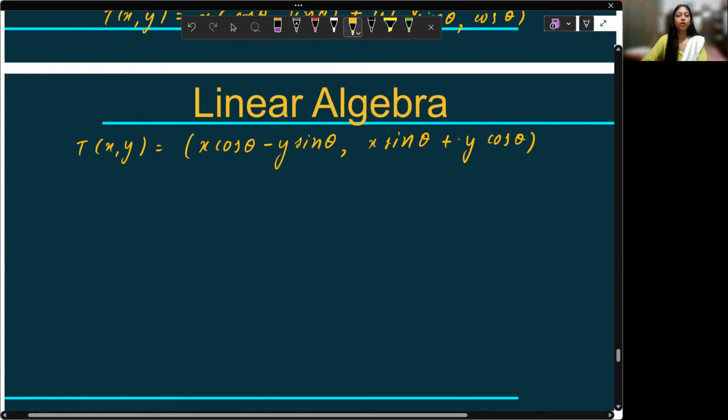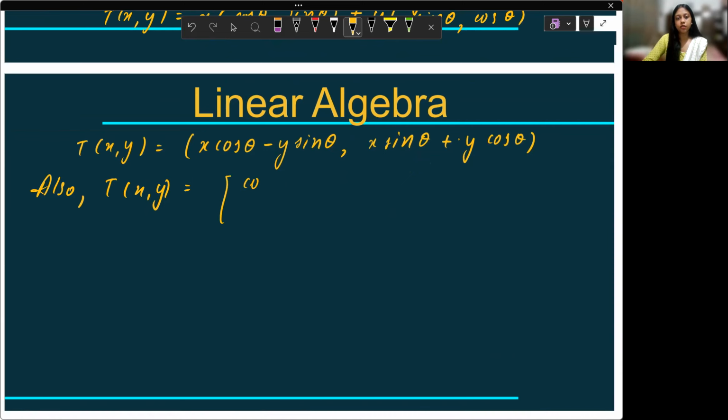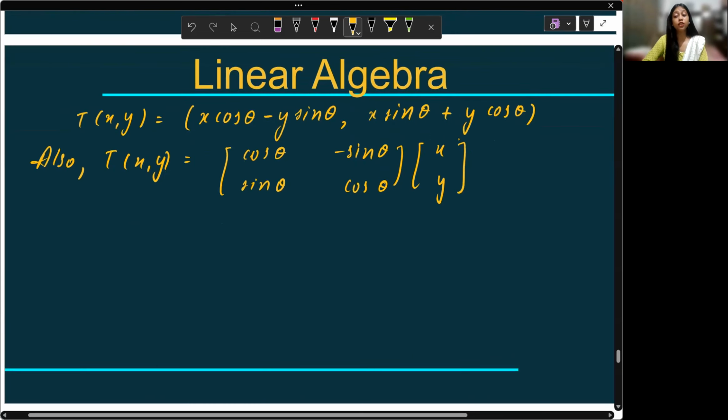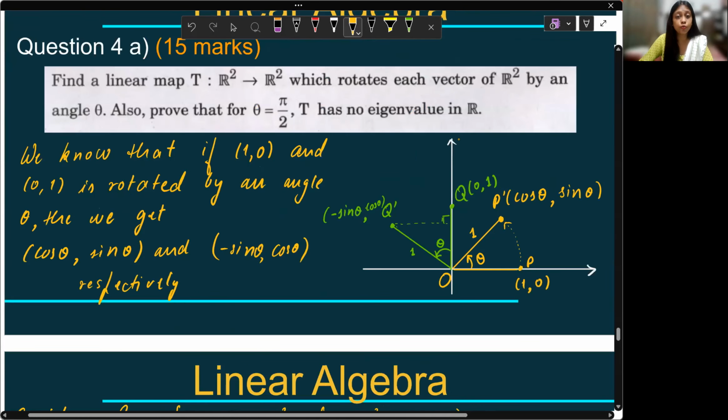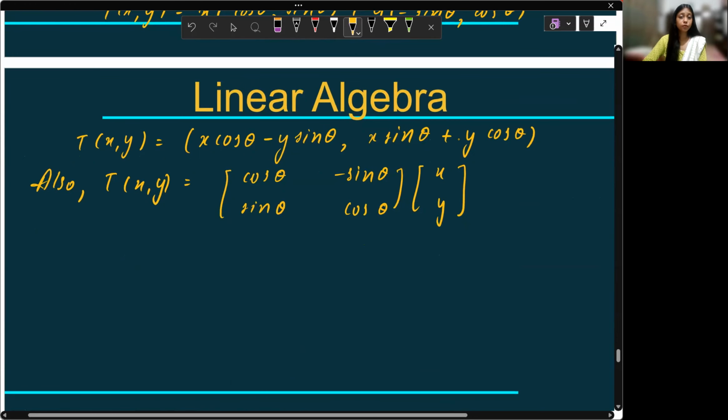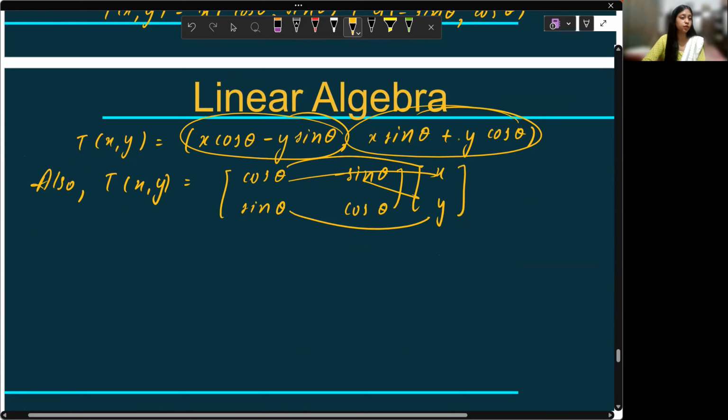Also, this T of (x, y) can be easily written as the matrix [cos theta, minus sin theta; sin theta, cos theta] times (x, y). What will be this matrix for theta is equals to pi by 2, right? That's the second part. Also prove that for theta pi by 2, T has no eigenvalues. So the matrix representation of T here would be this. You can multiply: cos theta x minus sin theta y, that's the first component, and sin theta x plus y cos theta, that is your second component.